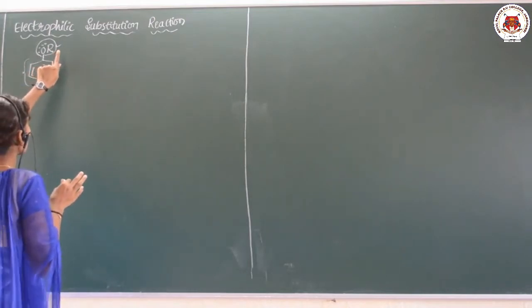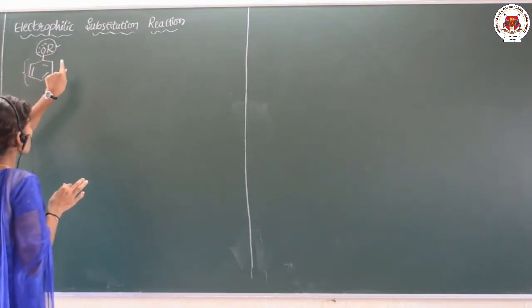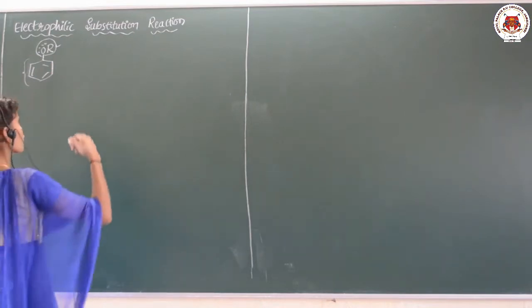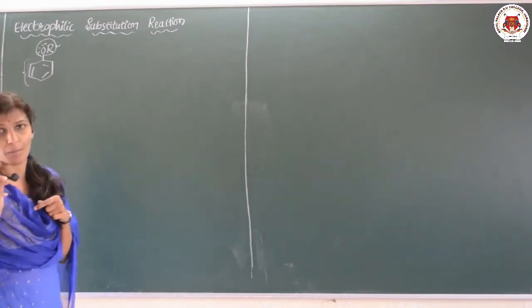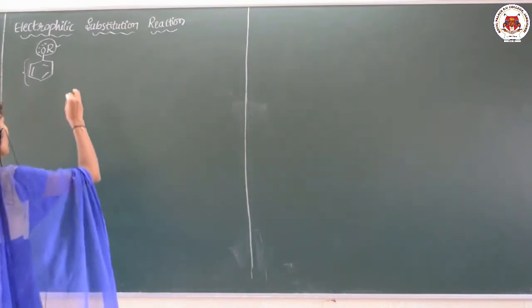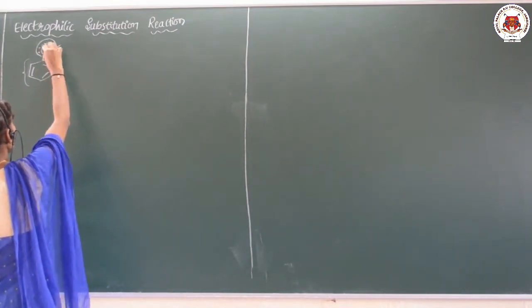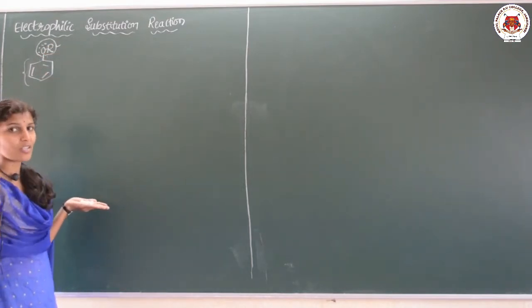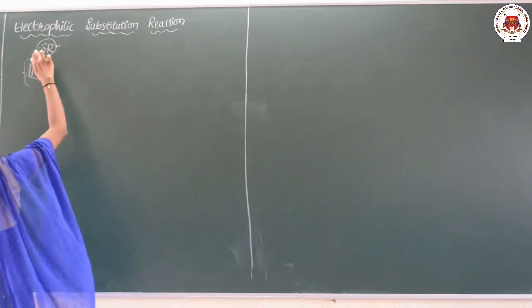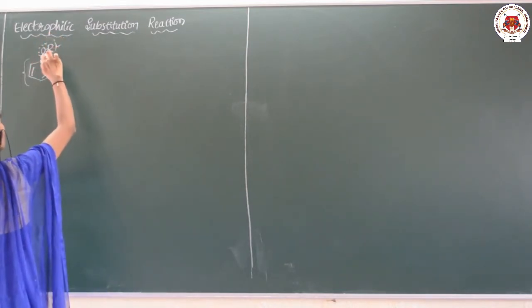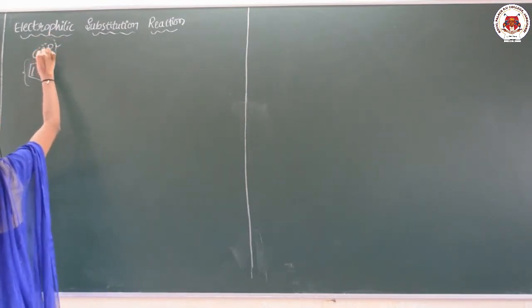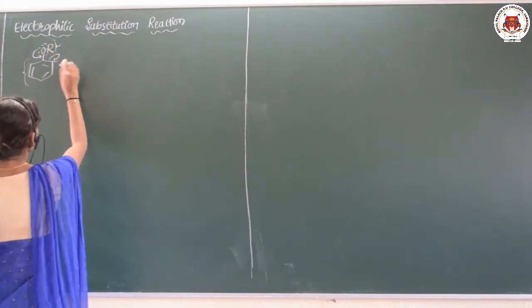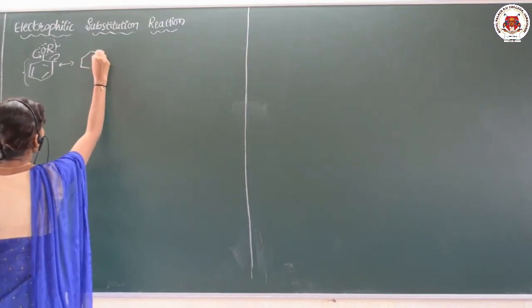The alkoxy group activates this ring towards the electrophilic substitution reaction, and it also makes it form the ortho and para products. How exactly it occurs, that I will tell you. See here, this R group is an electron releasing group towards the ring itself. So, what happens, this lone pair of electrons of the oxygen is shifted here. So, this resonance structure will occur like this.